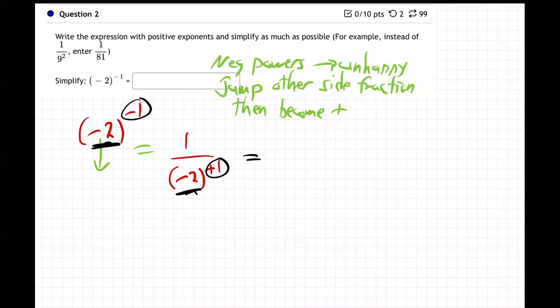So now what do we do from here? This is -2 to the +1, which is just -2, right? I mean, +1 power doesn't do anything. So you can put the negative in the front if you want. It doesn't matter. When you have one negative on a fraction, it doesn't matter where it's at. Top, bottom, front, whatever. It's all the same. There's the answer. There we go.